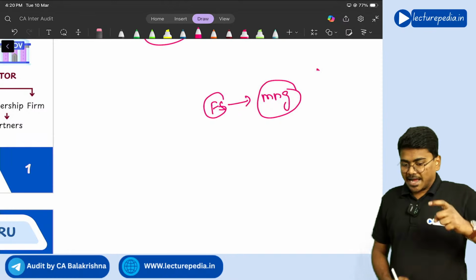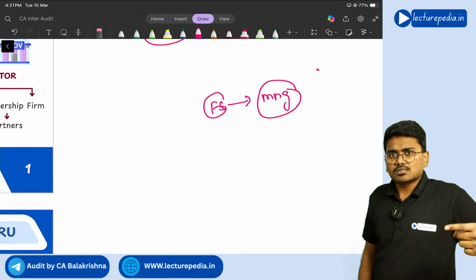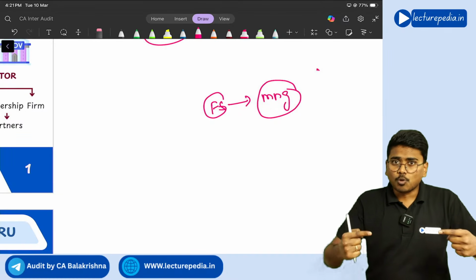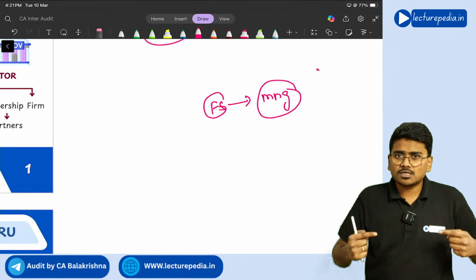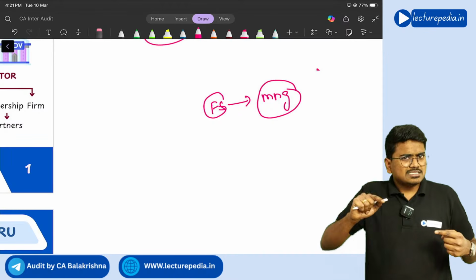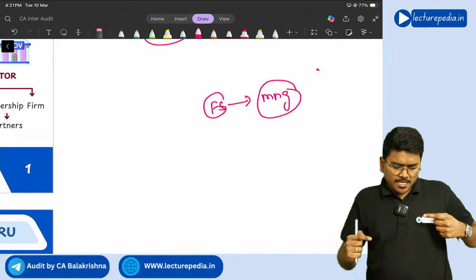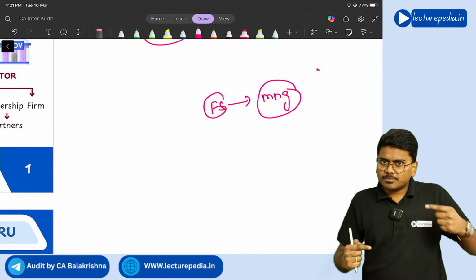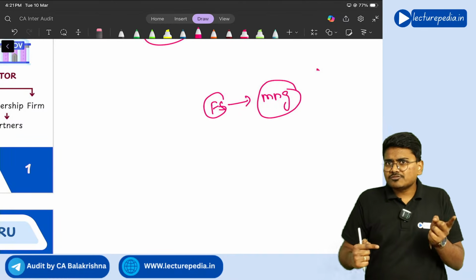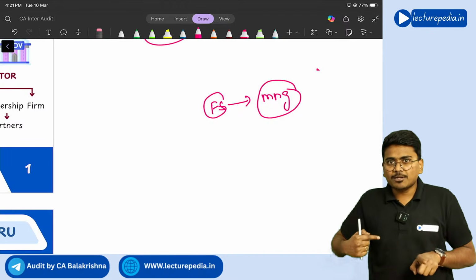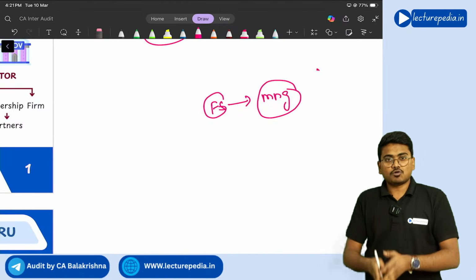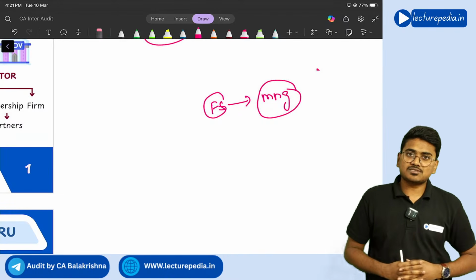So management is conducting the business, and management is also preparing the financial statements. Both things management is only doing. That means, is there a possibility that any frauds that the management has done while doing the business, management will try to cover them up while preparing the financial statements? Is there such a possibility? Yes, of course, 100% possibility is there.